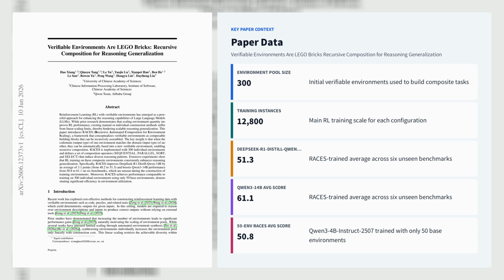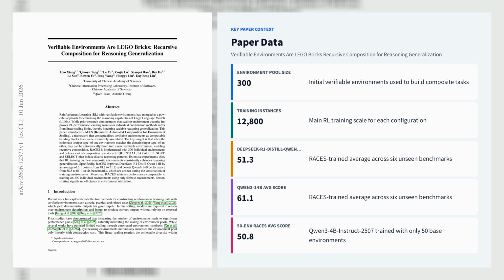RACEs standardizes environments as a four-tuple of input sampler, deterministic mapper, natural language descriptor, and verifier. Then it instantiates four operators: sequential, parallel, reverse sort, and select to induce different reasoning behaviors such as state carryover, multi-thread tracking, order recovery, and distractor discrimination. The authors build a pool of 300 environments and train Qwen3 14B and DeepSeek R1 Distill Qwen 14B with GRPO on 32 NVIDIA A100 80GB GPUs using 12,800 training instances for 300 steps.